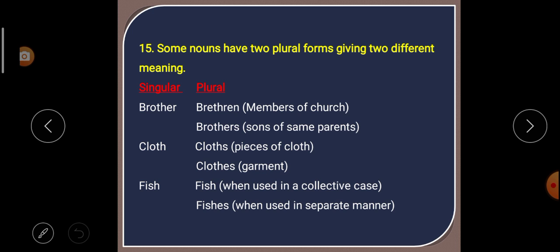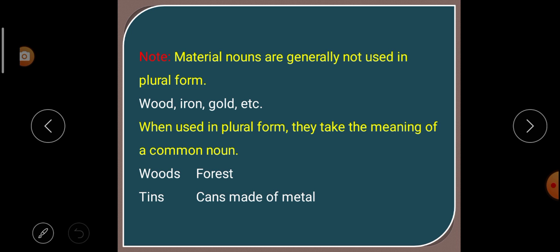Fish, singular. What is the plural? Look here. Fish, when used in a collective case. Next is fishes. That means when used in a separate manner. So in this way, some nouns have two plural forms with two different meanings.